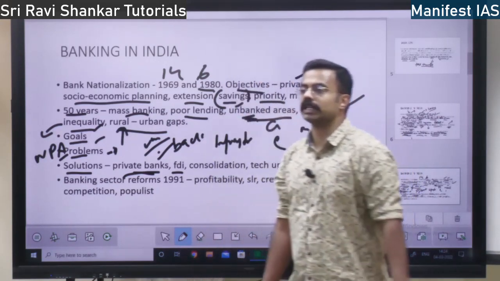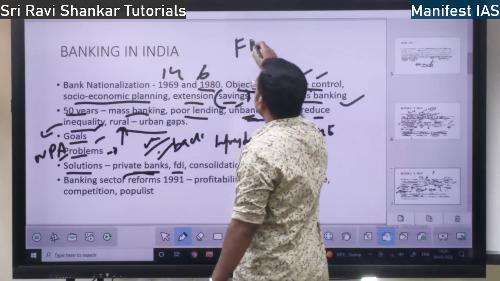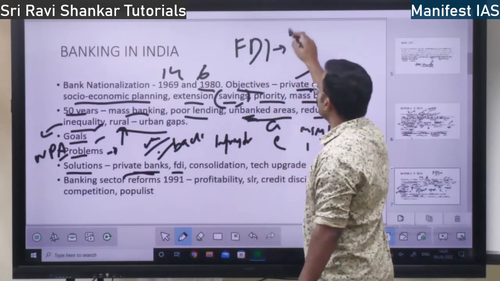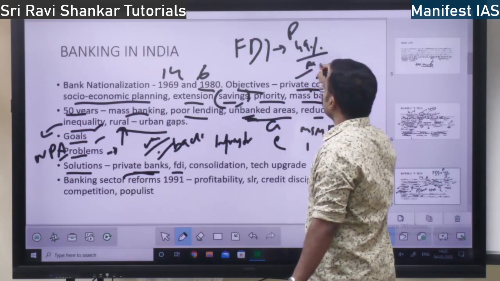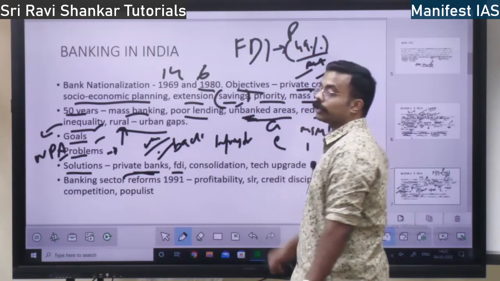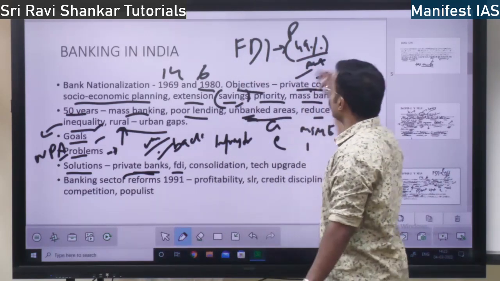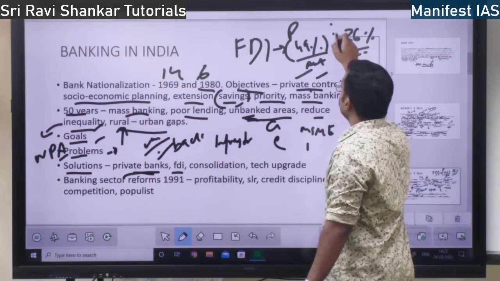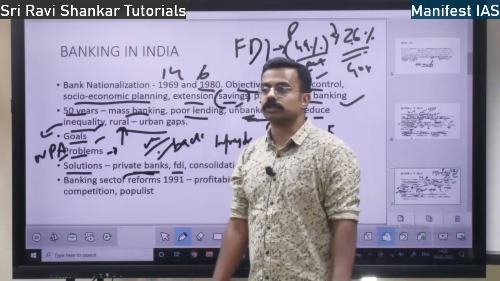What is the automatic route? What is the government approval route? Foreign direct investment comes to India. In private banks, 49% is the automatic route. Without government permission, the foreign investor can invest 49% in private sector banks, but beyond 49%, up to 75%, he has to take government approval. So this is the government approval route, right? Okay.